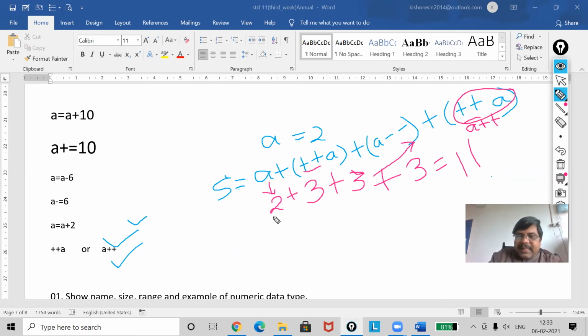You see here, the first time the A value is 2. Here it is saying add a value, plus 1. So when A is incremented by 1, what will A become?